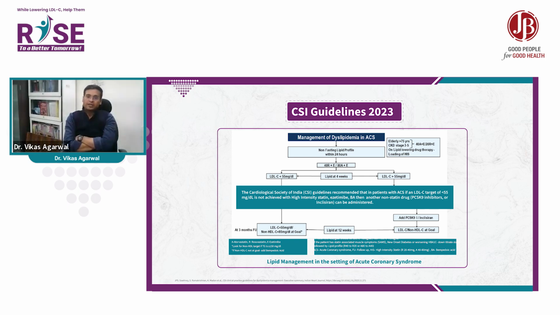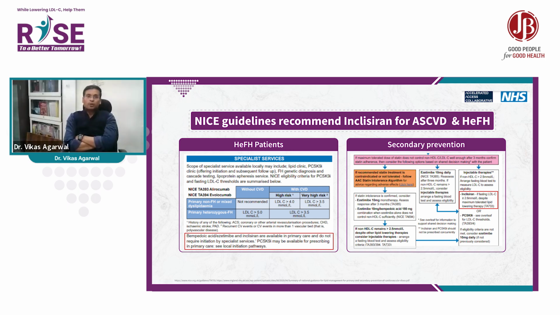The CSI guideline recommends that in patients with ACS, if the LDL target of less than 55 is not achieved with high-intensity statin, ezetimibe, and bempedoic acid, then another non-statin drug, a PCSK9 inhibitor or inclisiran, can be administered. In the different populations, heterozygous patients, secondary prevention, the pattern is the same. After statin, if the goal is not achieved, ezetimibe. If the goal is not achieved, you can directly shift to inclisiran or a monoclonal antibody. Some doctors can prescribe bempedoic acid before inclisiran, but it is not always necessary.